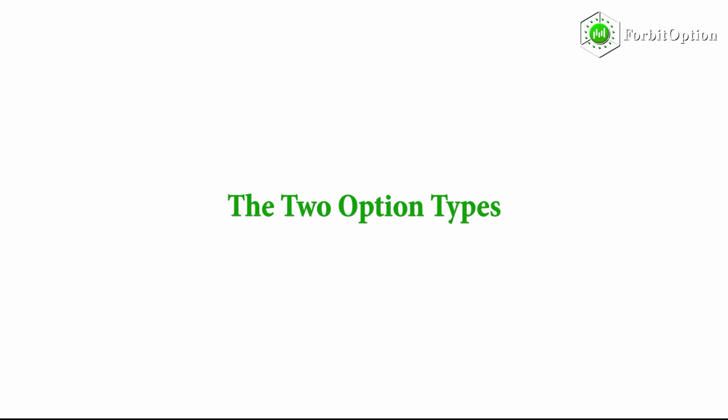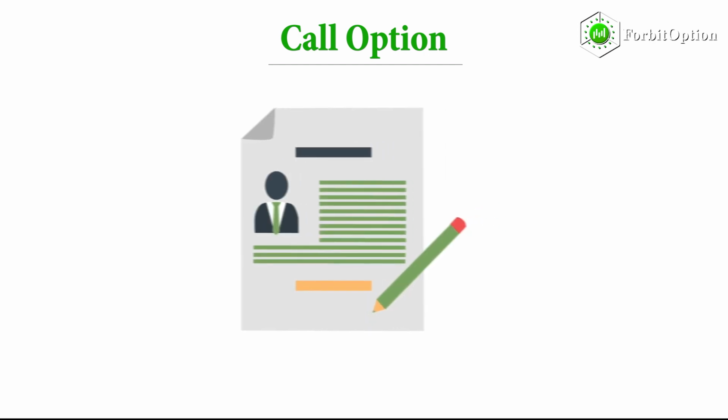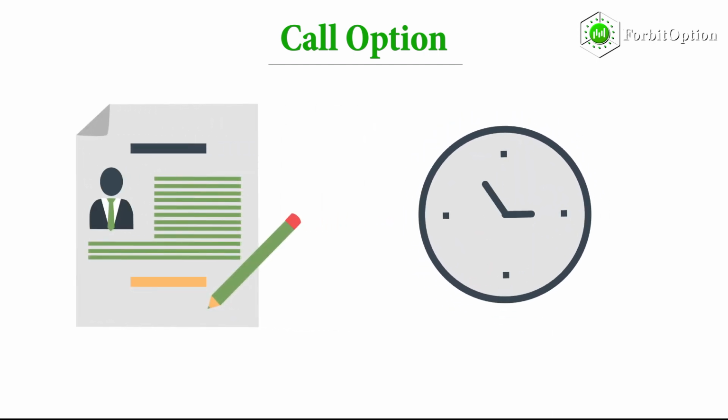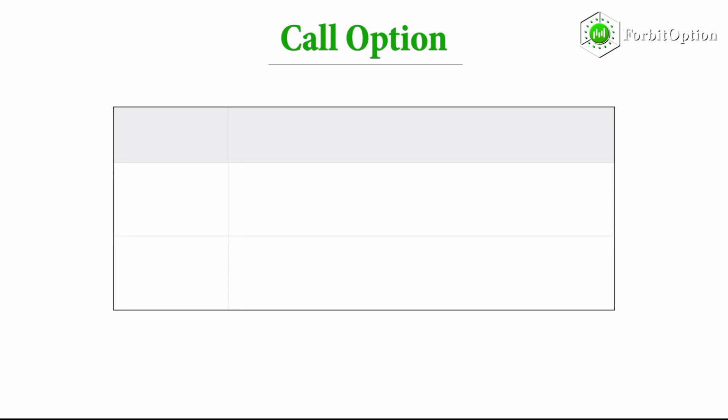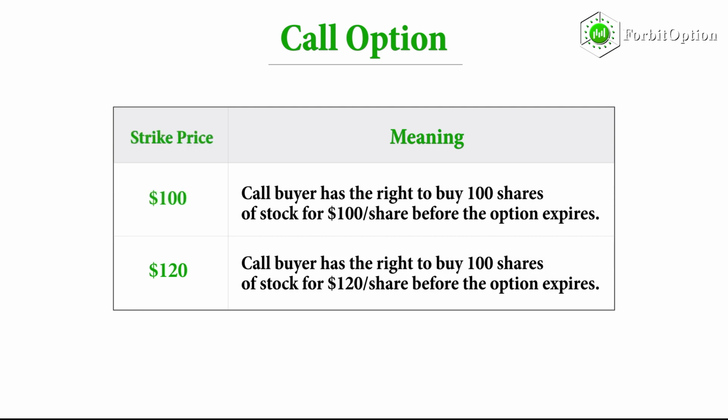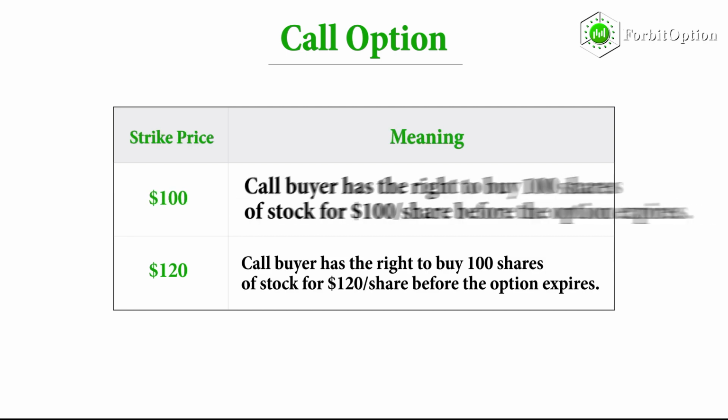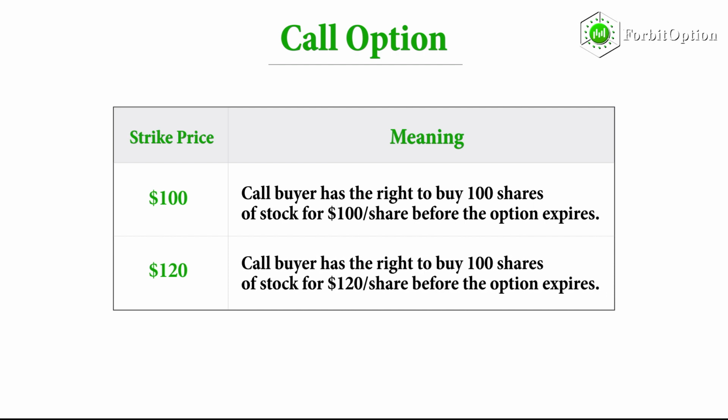The 2 option types. A call option gives buyers the right to buy 100 shares of stock per contract at the option's strike price before the option expires. Here are some examples of what this means. Strike price $100, meaning the call buyer has the right to buy 100 shares of stock for $100 per share before the option expires. Strike price $120, meaning the call buyer has the right to buy 100 shares of stock for $120 per share before the option expires.